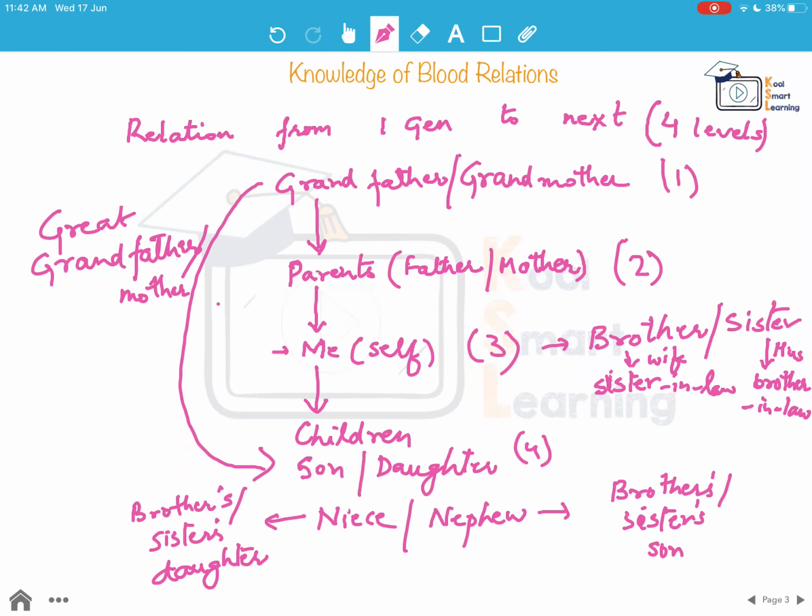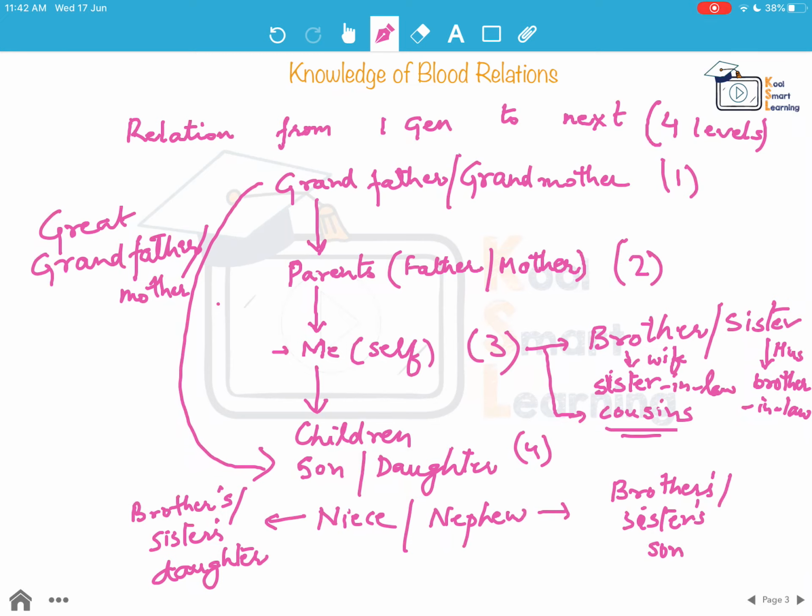At the 3rd level, I have brother, sister, sister-in-law, brother-in-law, and then I have my cousins, right? So this is also at the 3rd level. The cousins are my uncle and aunt's sons and daughters.